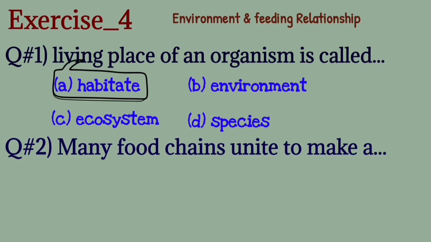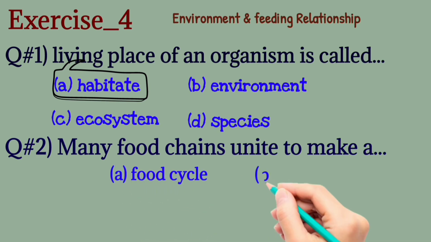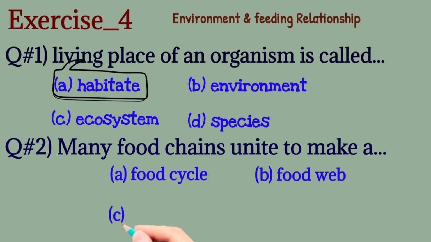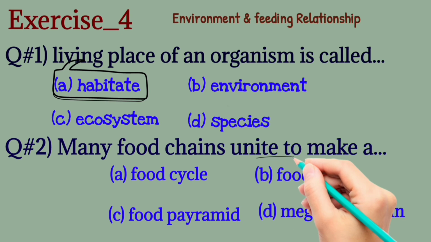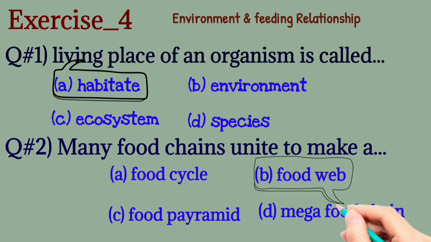क्वेश्चन नंबर 2. Many food chains unite to make a food cycle, food web, food pyramid, mega food chain. The correct one is food web.